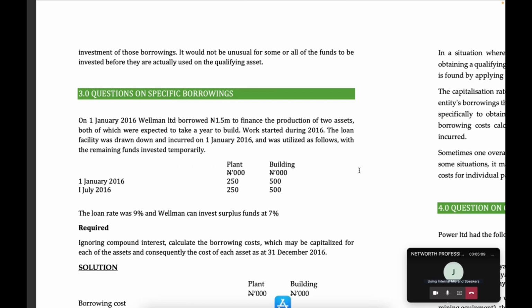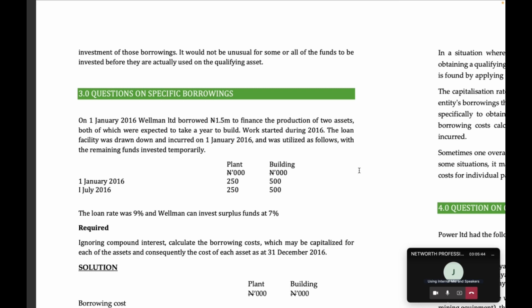So, if the entity has a pool of borrowings like bonds, debenture, commercial paper in its books already, then you can take out of that money to construct an asset. That's a different treatment, which we are going to come to. So let's start from the simple one, where an entity borrowed money to construct a specific asset. And from what I've said, the interest you are paying on that borrowing, you have to add it to the cost of that asset.